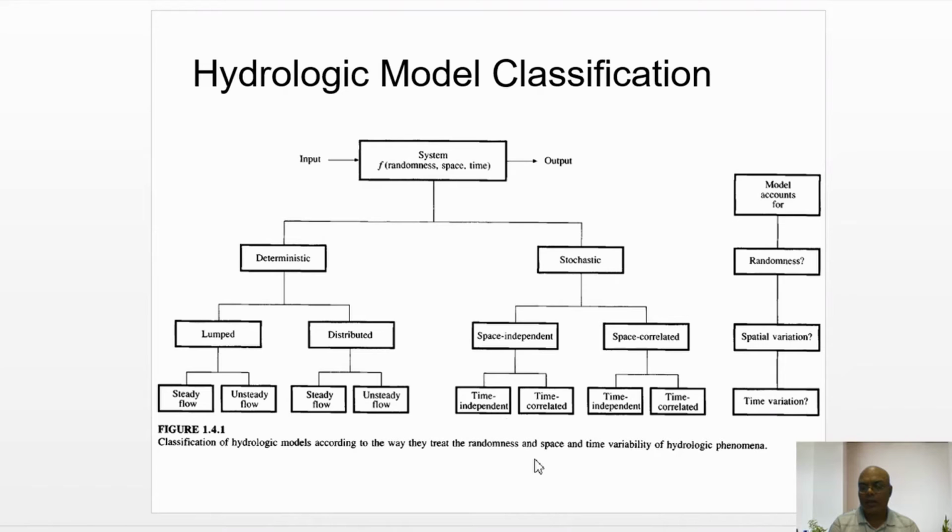Whereas in the stochastic model, the output always varies irrespective of a constant input value, because when we use a stochastic model to find the output, the output is always associated with a probability distribution function. For example, how much rain will occur tomorrow.